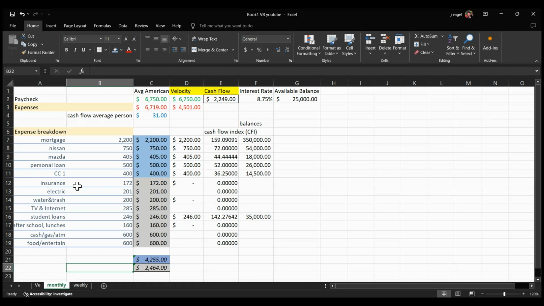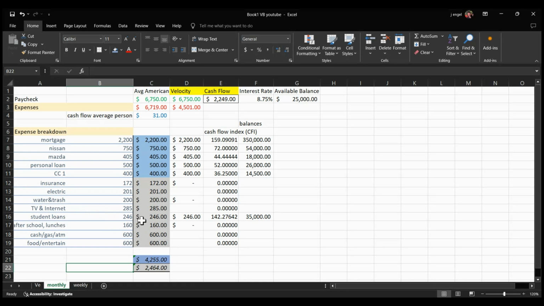Insurance costs could change if you're renewing your policy. Electric bill obviously changes unless you're on a fixed plan, which I don't really recommend. Water and trash is usually going to be around the same within a few dollars unless you have a leak somewhere. And then here's all your TV, internet, streaming services, all that stuff.